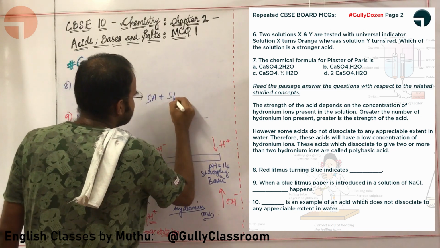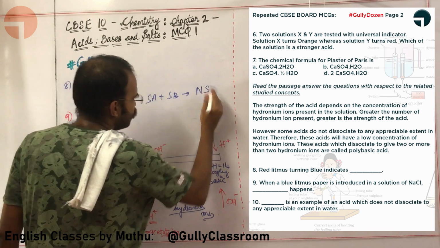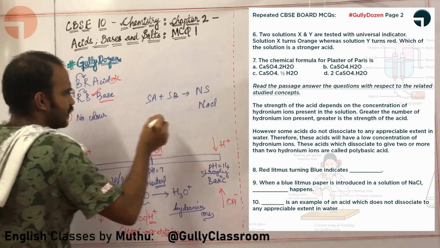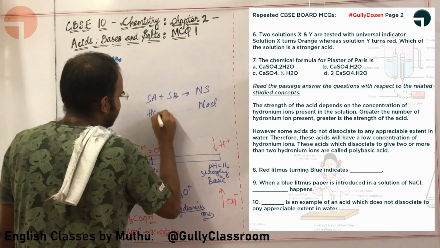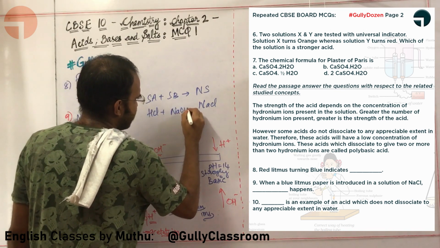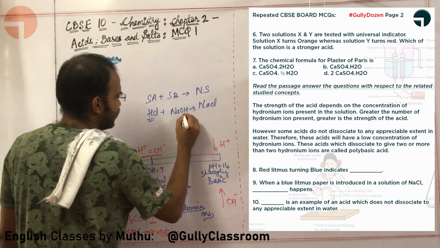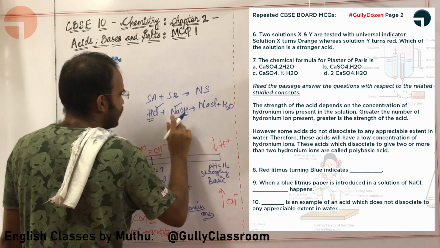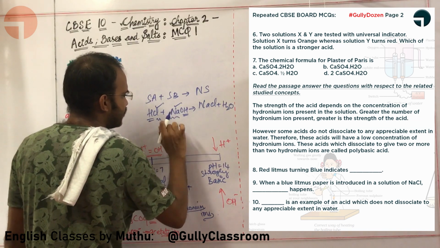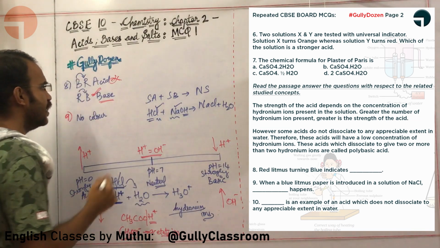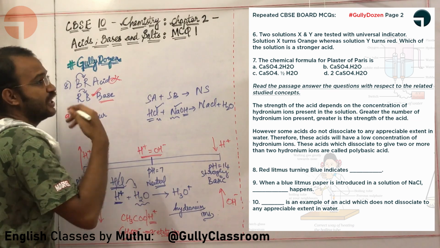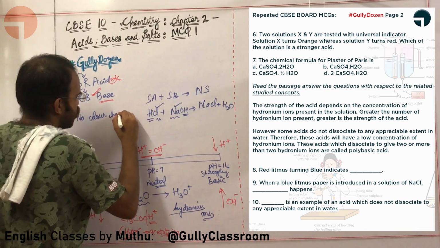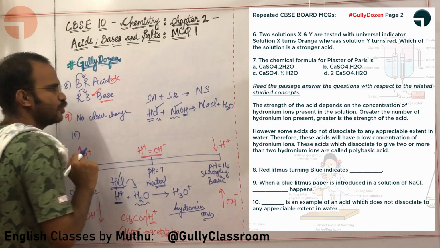A strong acid and a strong base combine to form a neutral salt. Let us look at NaCl. Here a strong acid like HCl and a strong base like NaOH combine. Here H and OH combine to form water. What is left? Cl and Na. So this Cl and Na, what are they doing? They are combining to form NaCl. Such a salt is called a neutral salt. A neutral salt does not show any color change. So no color change.